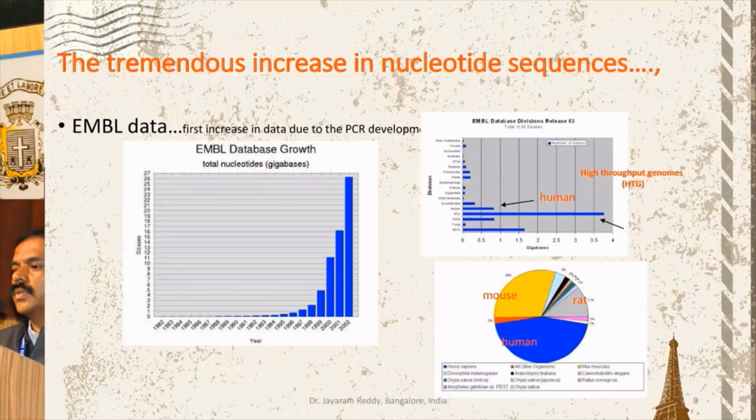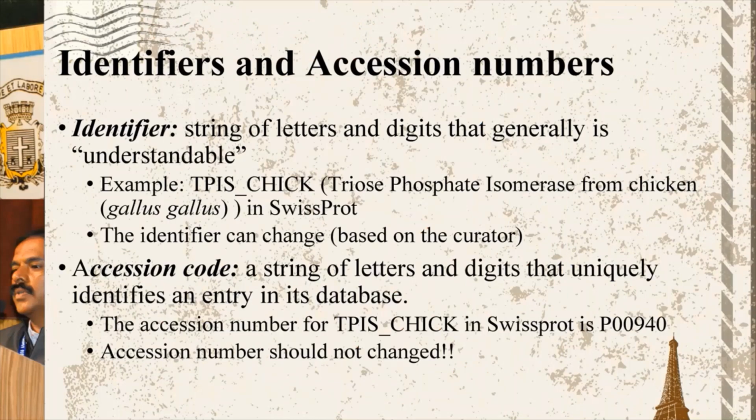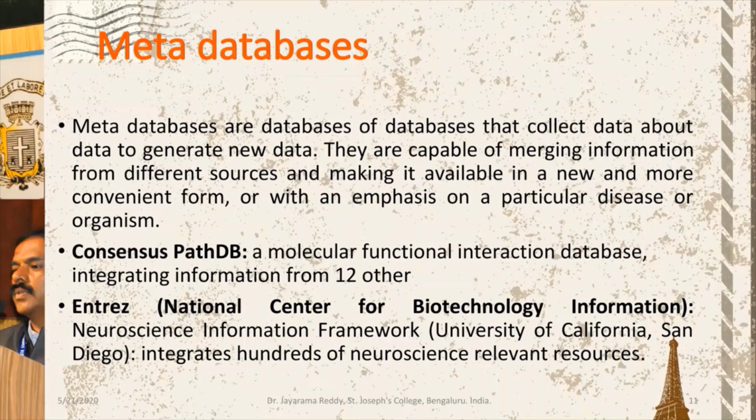There is an enormous amount of data being collected in different databases every day. This is the data on GenBank. There are two important things about a database: the identifier or accession code. Whatever data you submit is made available in this form. There are also metadatabases, which are nothing but databases of databases.